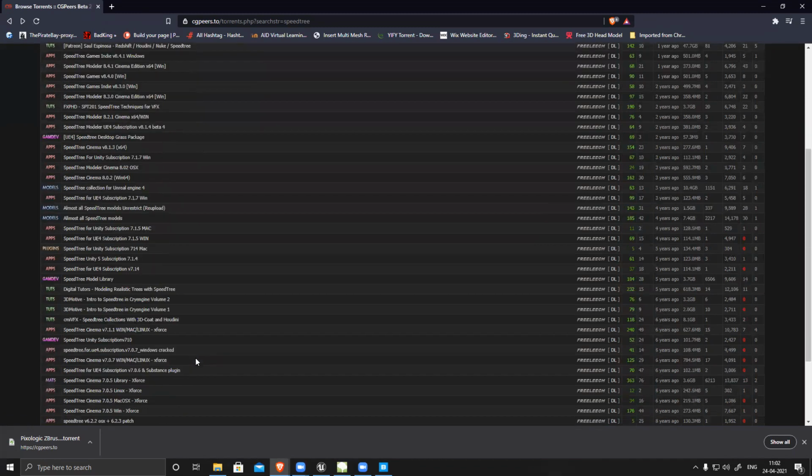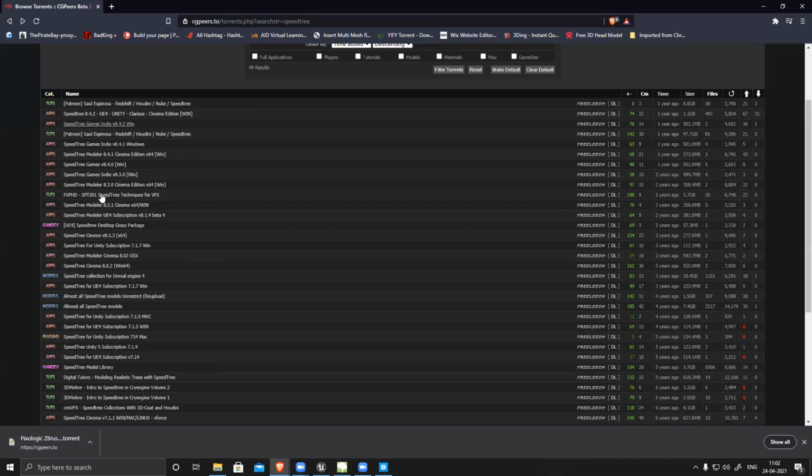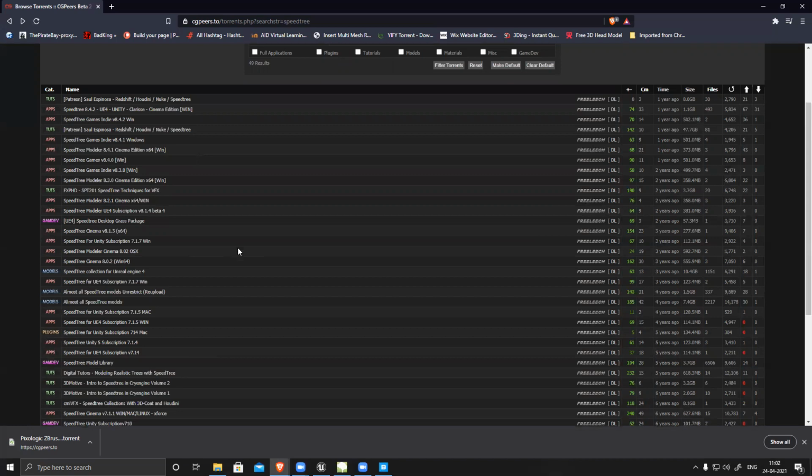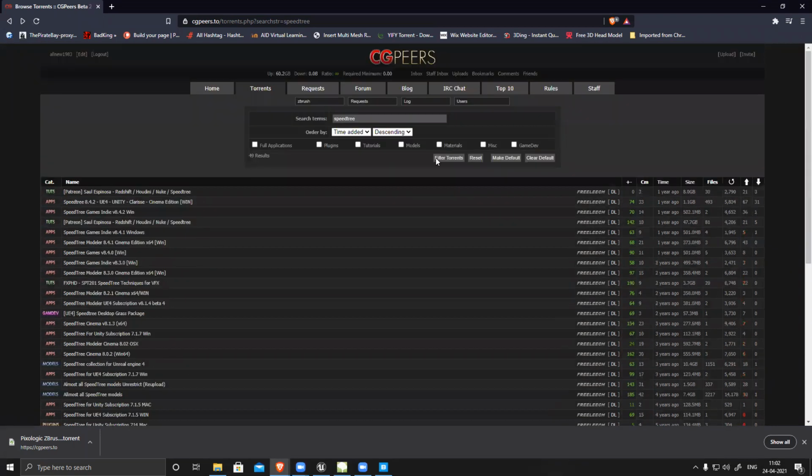Where is the library? But it's an Unreal collection. This has some error. I used it already. It always crashes. Okay, there is a library. I don't know, I'm not able to find it. Oh, I have the full application, SpeedTree.